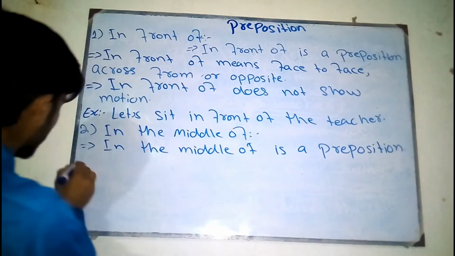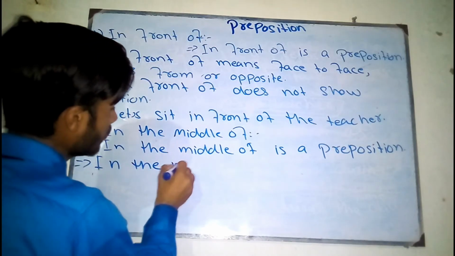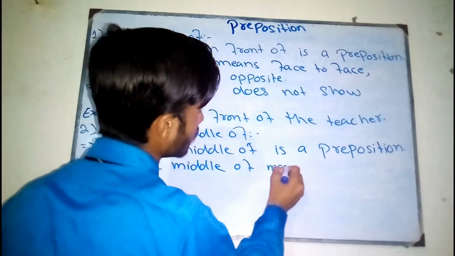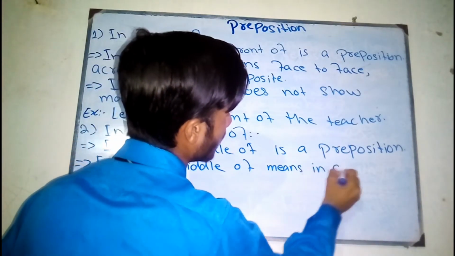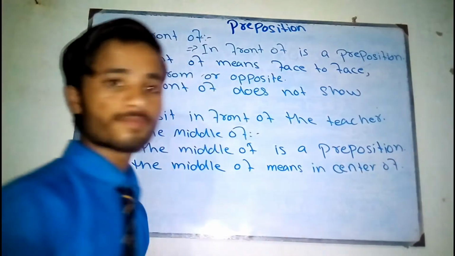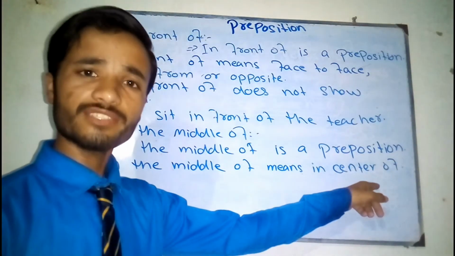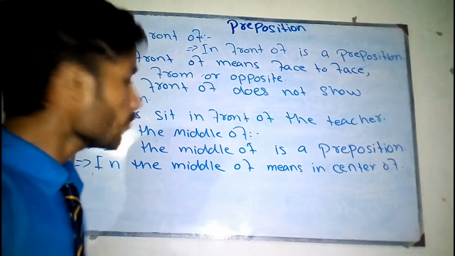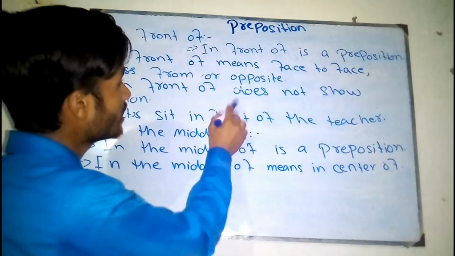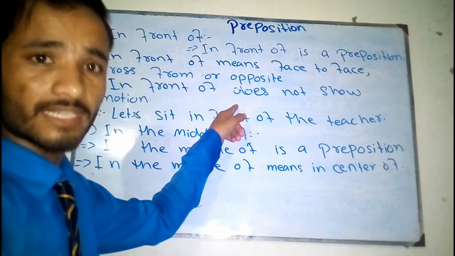What does it mean? See the meaning. In the middle of means in center of. So see the meaning of in the middle of. In the middle of means in a center of, right? Now what does it mean? It means that this place, right? This place of the whiteboard, we can say that this place is in the center of whiteboard, or it is the middle of whiteboard. Is this clear?